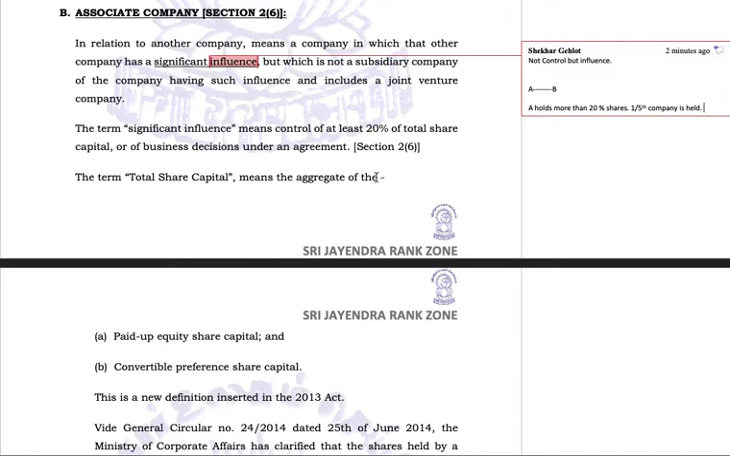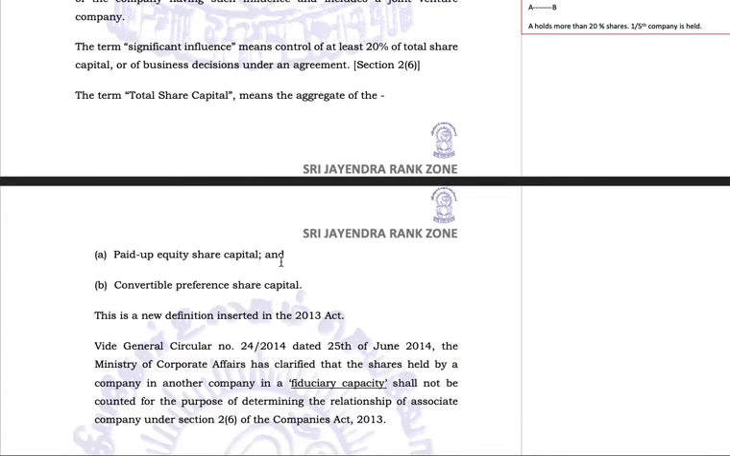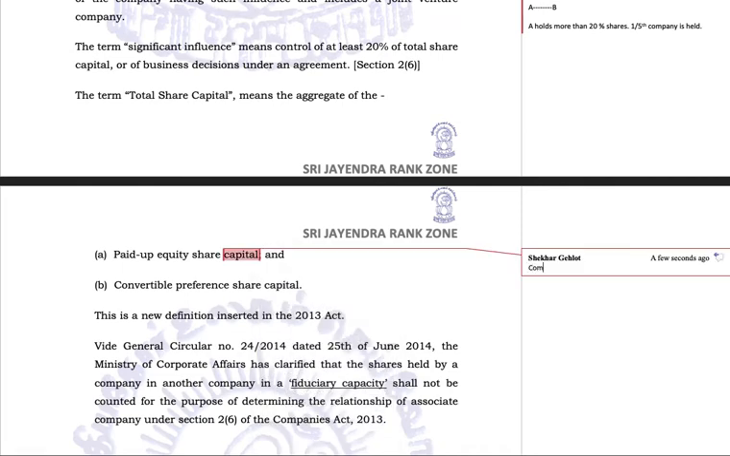The total share capital means the aggregate of. Now, what is the total share capital? When we discuss 20% of total share capital, what is the total share capital? That is paid up equity share capital, the equity share capital which is paid up. Suppose a company issues one share at 100 rupees. So 100 rupees is the cost of the share. Now somebody has paid 100 rupees for that share, fully paid it. That share will be qualified as a paid up equity share capital.